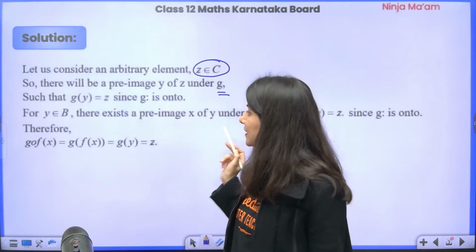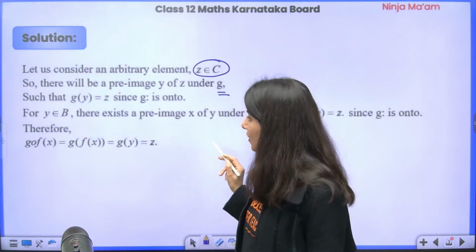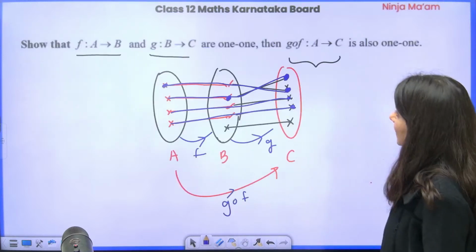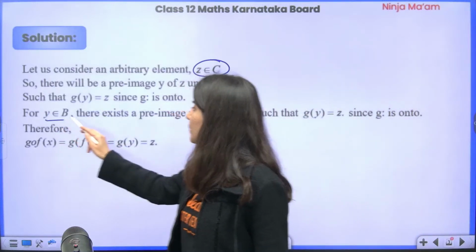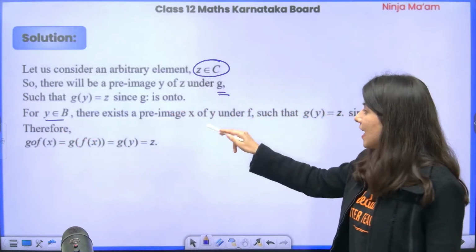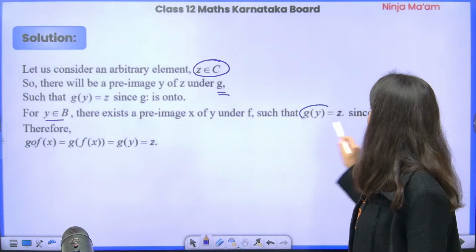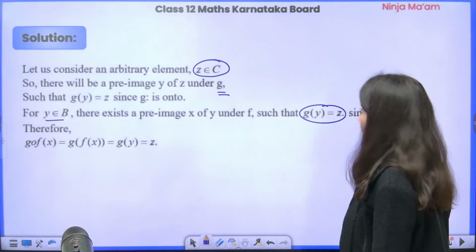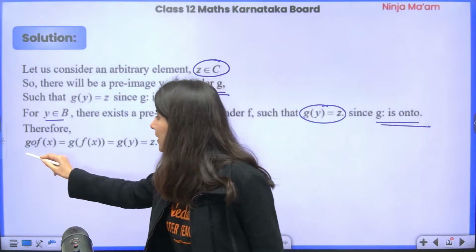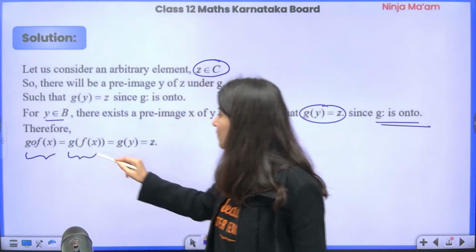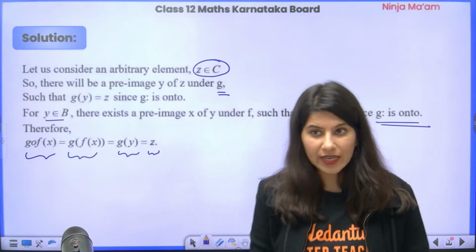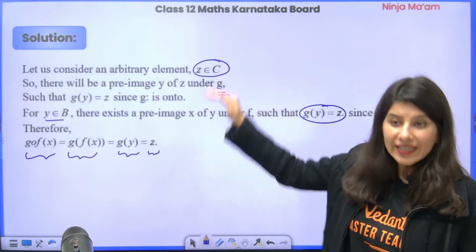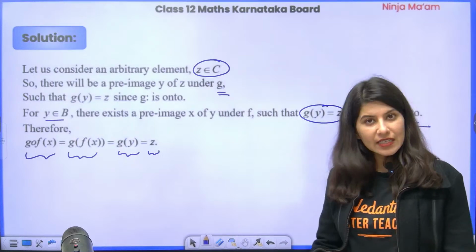They are telling that g is an onto function. Now for y belongs to B, there exists a pre-image x of y under f such that g of y is equal to z. Since g is an onto function, therefore we can write g of x is equal to g of f of x is equal to g of y is equal to z. This is how we need to write it in your examination in the Karnataka board.